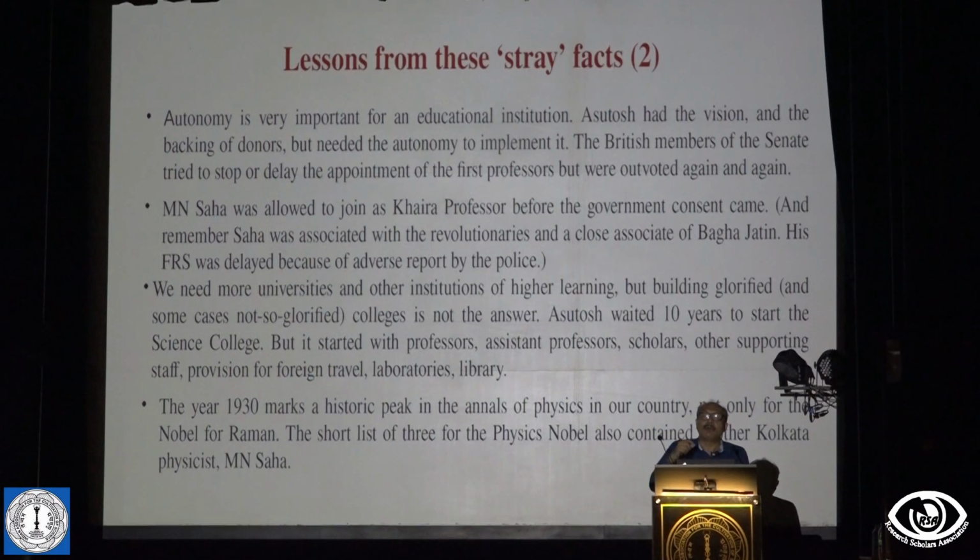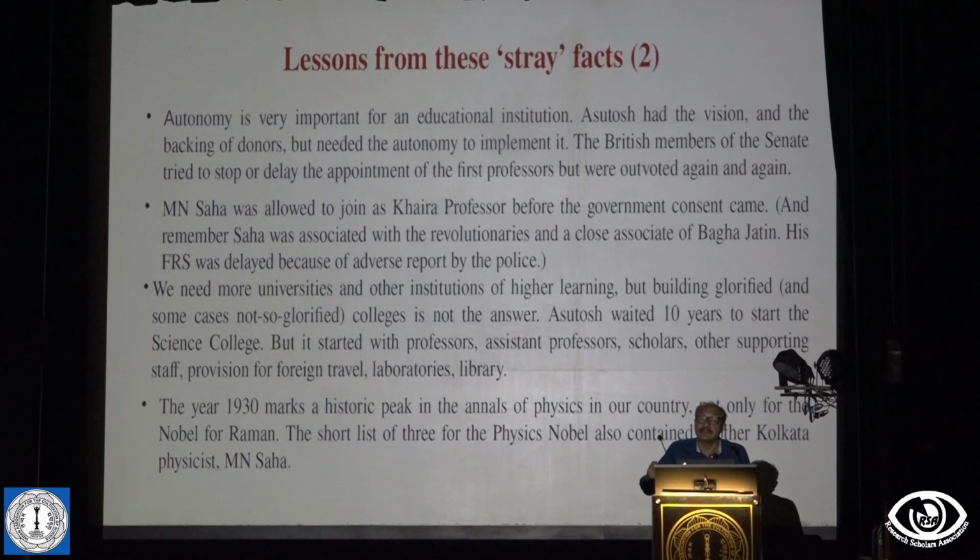And the other thing is the autonomy. If you look at the Calcutta University moments at that time, you will see that the British members of the Senate and the Syndicate were trying to oppose Ashutosh in appointing, say, Raman or P.C. Ray or D.M. Bose, people like that. Every time there was a vote, the British voted against it. But the university had the autonomy. It was not the government which was directing the university.